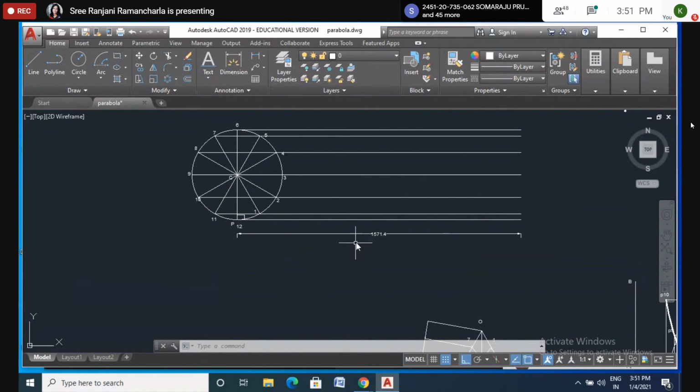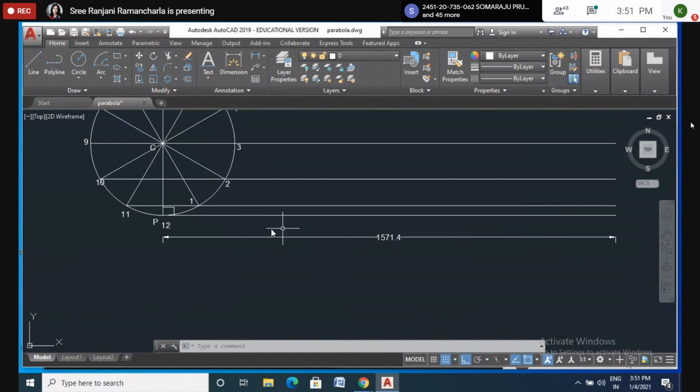Now here I will divide this horizontal path, which is equal to pi d, that is the circumference of the circle, into 12 parts. So here you also make it 12 parts. How will you divide into 12 parts? Same method: draw the horizontal line, draw some inclined line to the horizontal, like this, some length.